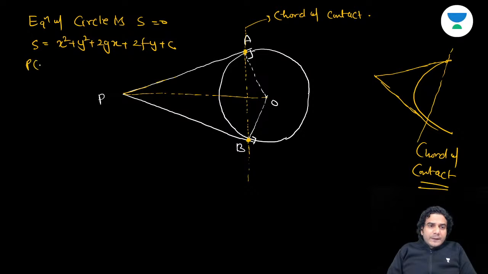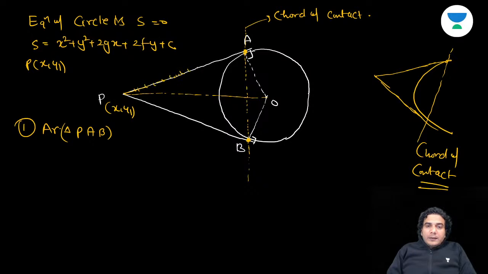This point P is given, say x1, y1, okay? So first of all, I'll tell you what I need. First of all, I need the area of triangle PAB. That means the area bounded by the tangents and their chord of contact. Are you understanding this? Area of this triangle.